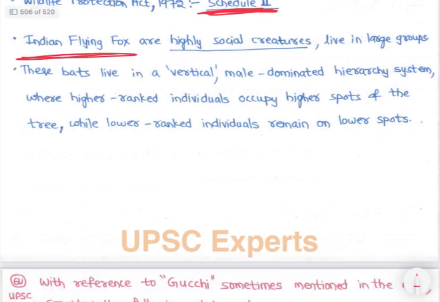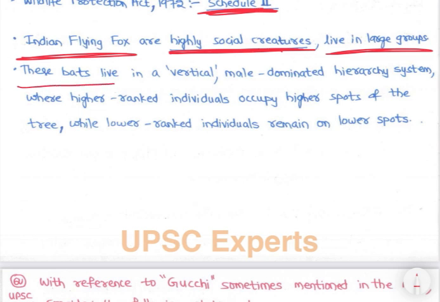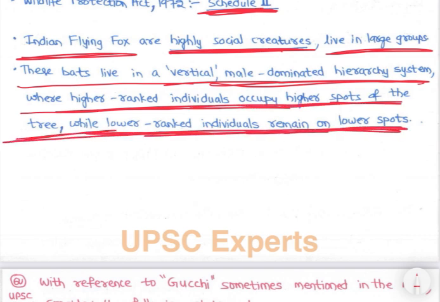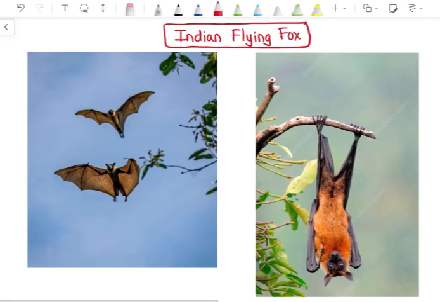Indian flying fox are highly social creatures living in large groups. These bats live in a vertical male dominated hierarchy system where higher ranked individuals occupy higher spots of the tree while lower ranked individuals remain on lower spots. Let's look at it. Okay, see. This is Indian flying fox. अब देखो bats है, right? See, शक्ल fox type शक्ल. So that's why Indian flying fox.